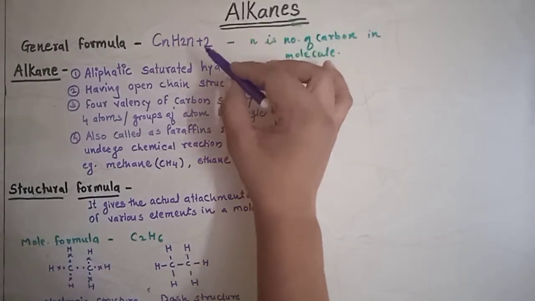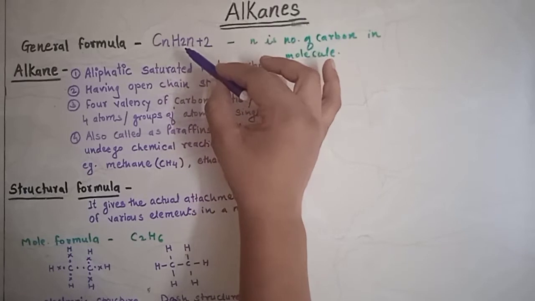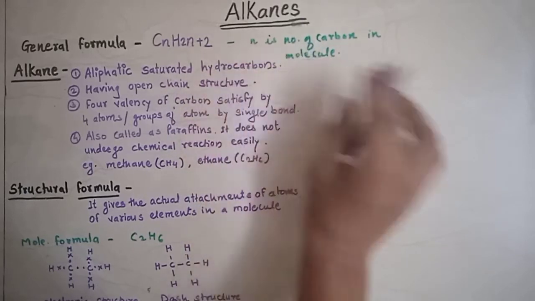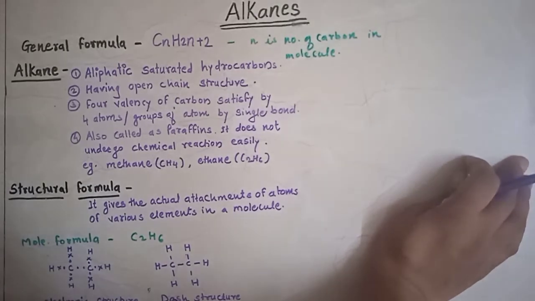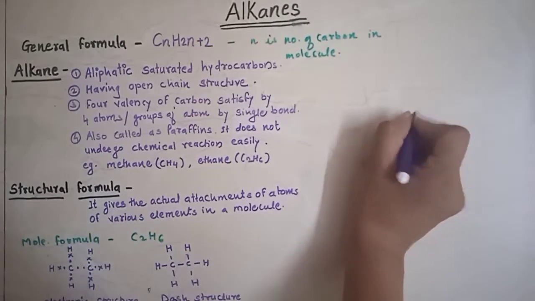Look here, I have written CnH2n+2. This is the general formula of alkane. Here n is the number of carbons in the molecule. How many carbons are in the molecule forms the structure of the molecule.